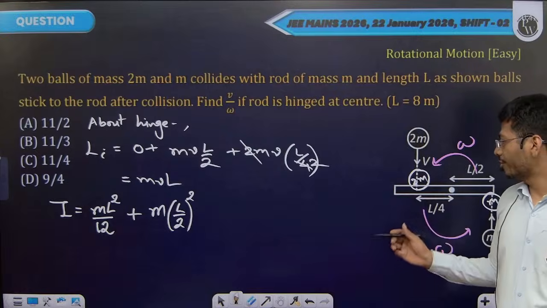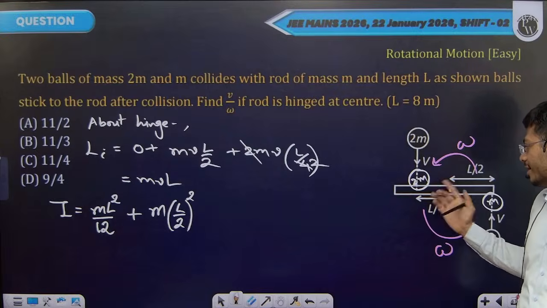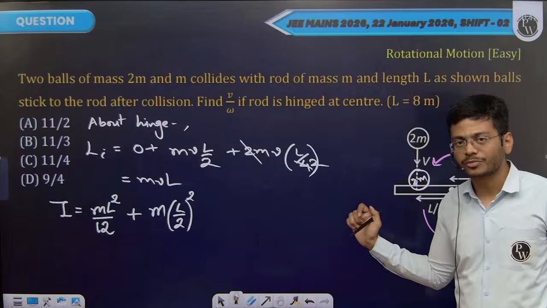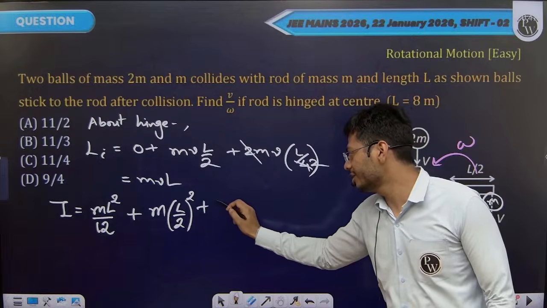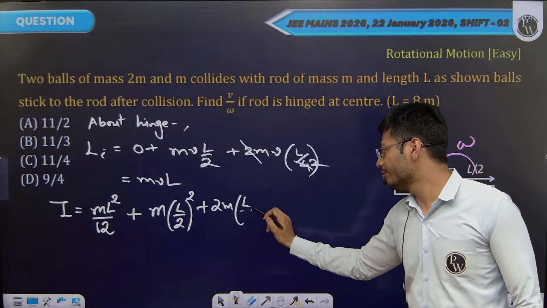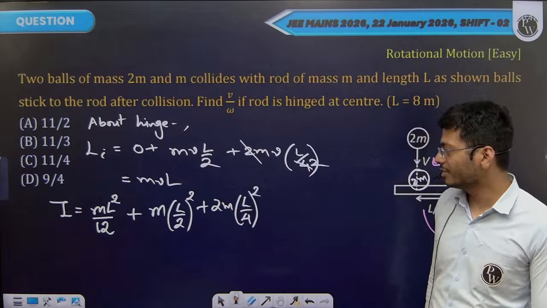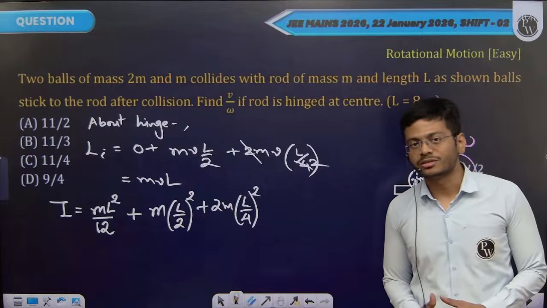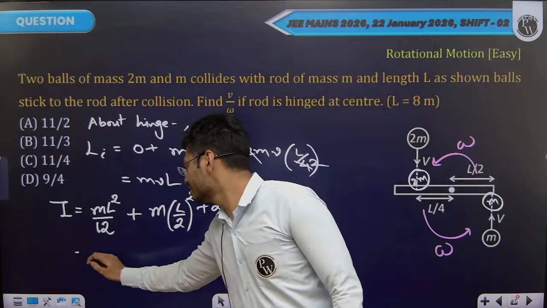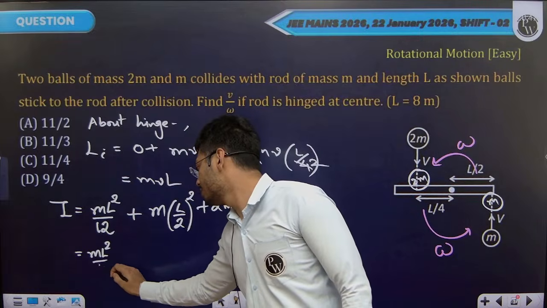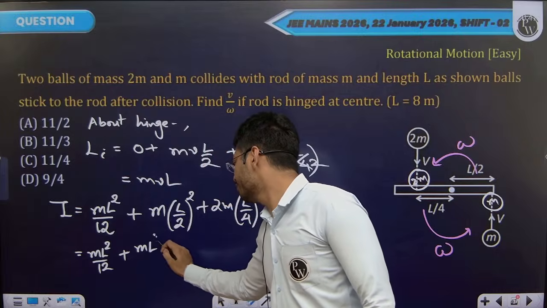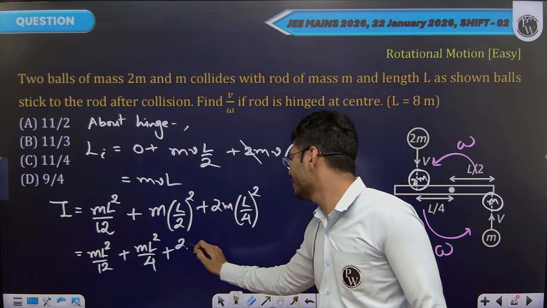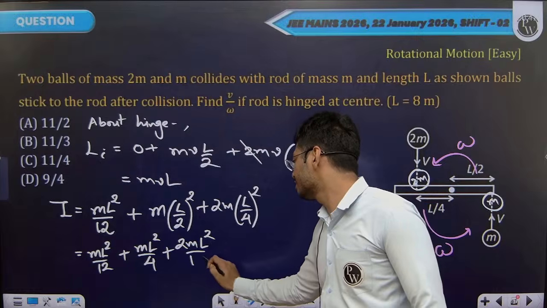Same you have to do for this 2m mass. The 2m mass sticks here at l by 4 distance from the hinge. Its moment of inertia contribution will be 2m times l by 4 squared. So this will be the moment of inertia of the system once the masses stick and they start rotating together. This is m l square by 12, m l square by 4, plus 2m l square by 16.